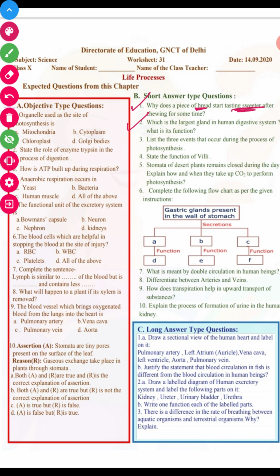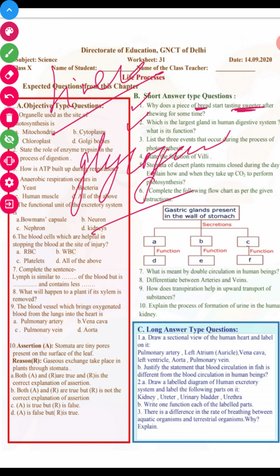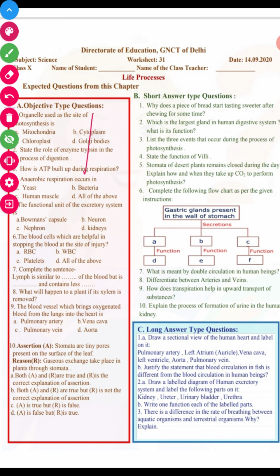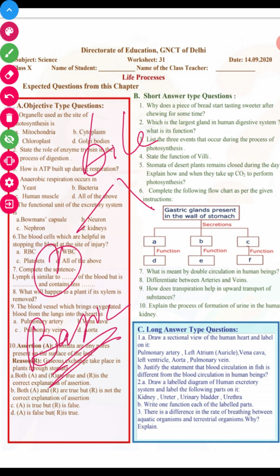Which is the largest gland in the human digestive system, and what is its function? Liver. Liver is the largest gland in the human digestive system, and its function is, first, it stores carbohydrates in the form of glycogen, right? And second, it releases bile, and the function of bile is, first, it provides a basic medium for the digestion.